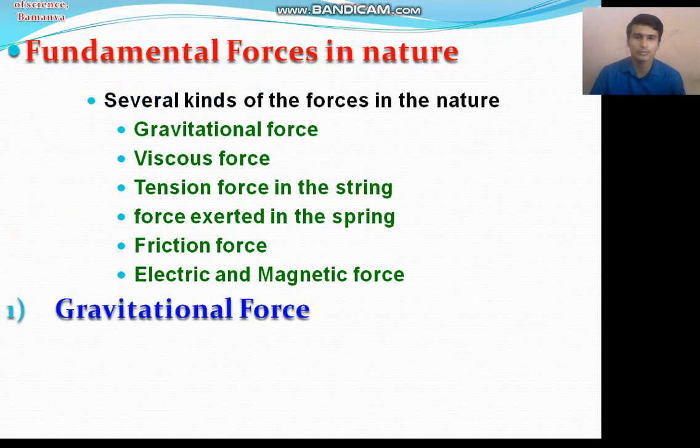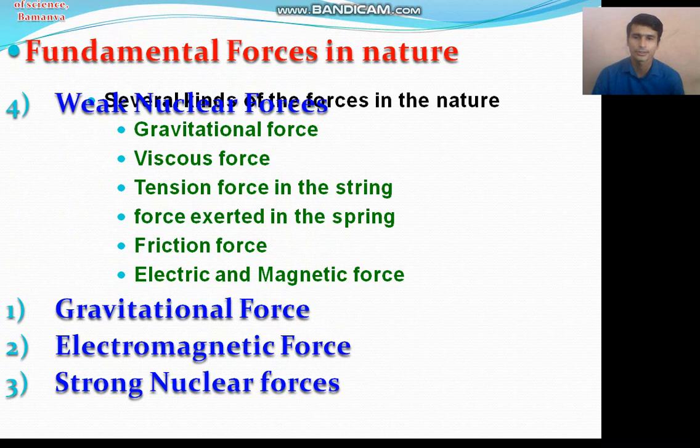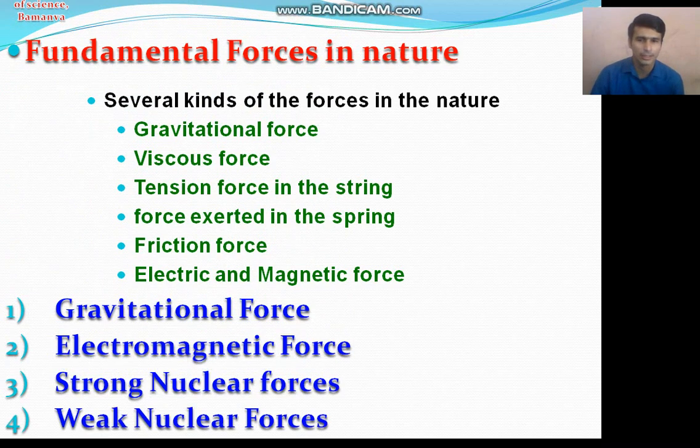Among all these types of forces, we are considering four fundamental forces. First is the gravitational force, second is the electromagnetic force, third is the strong nuclear force, and fourth is the weak nuclear force.